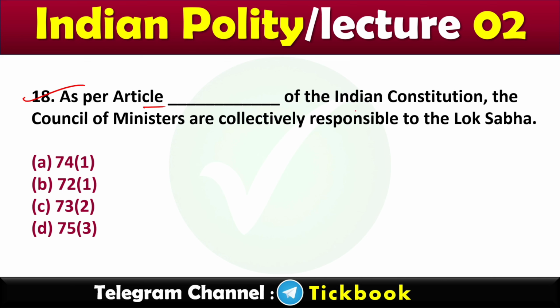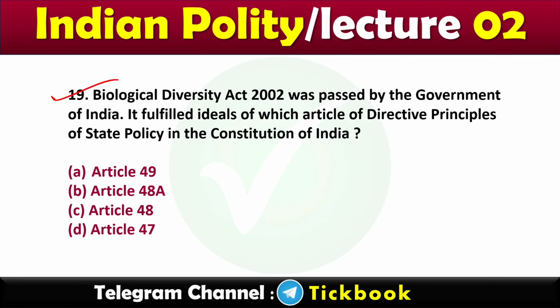18. As per Article dash of the Indian Constitution, the Council of Ministers are collectively responsible to the Lok Sabha. Option number D, 75(3). 19. Biological Diversity Act 2002 was passed by the Government of India. It fulfilled ideals of which article of the directive principles of state policy in the Constitution of India? Option number B, Article 48A.